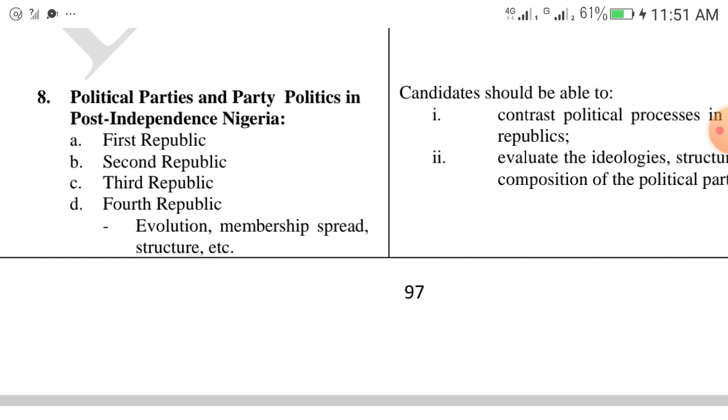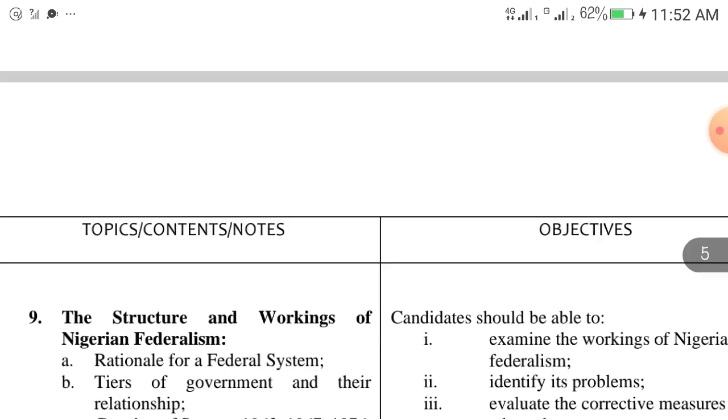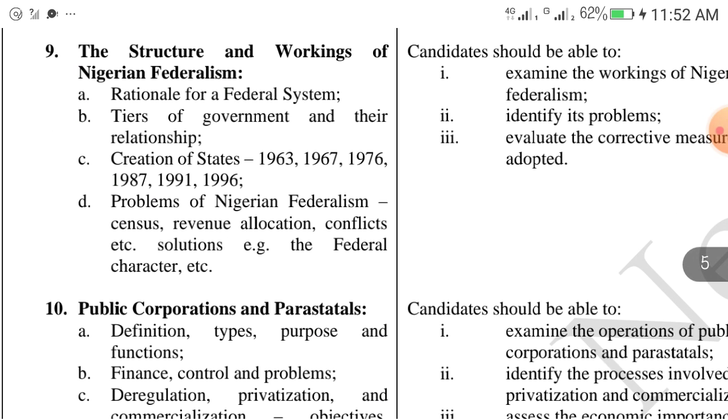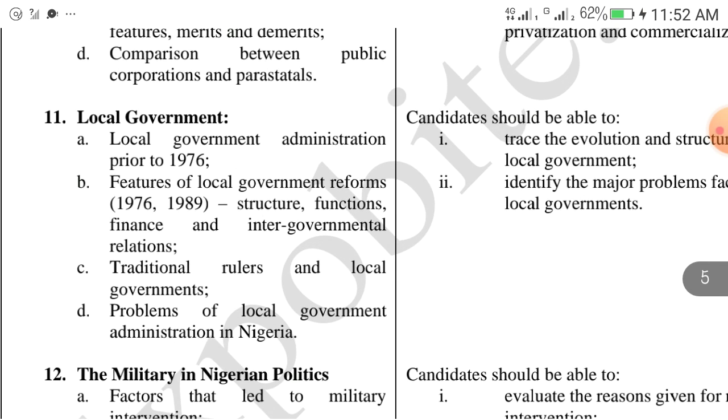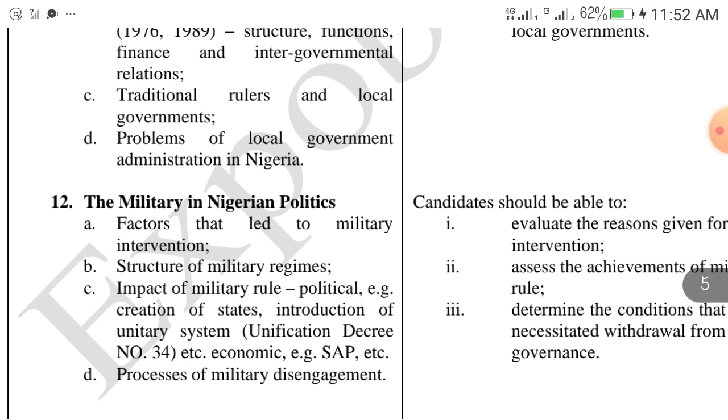Political parties and party politics in post-independence Nigeria, which has to do with the First Republic, Second Republic, Third Republic, Fourth Republic. The structure and workings of Nigerian federalism is a topic you should read. Public corporations and parastatals. Local government. The military in Nigerian politics.